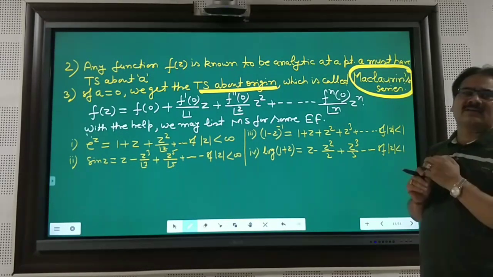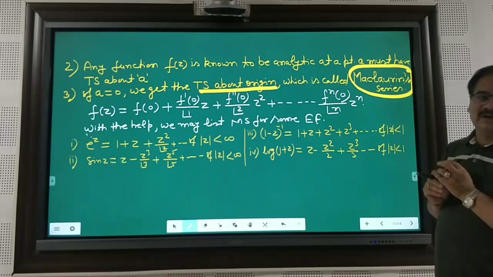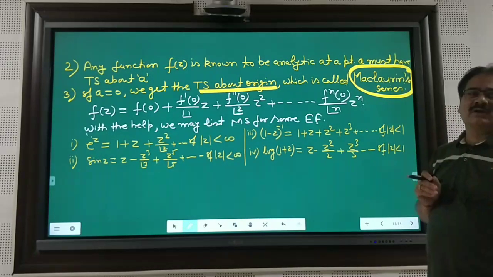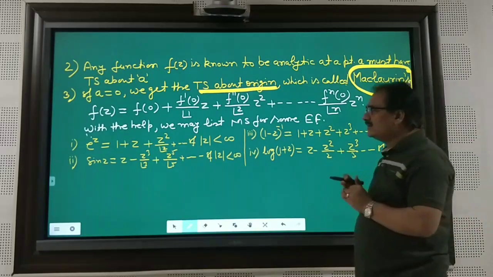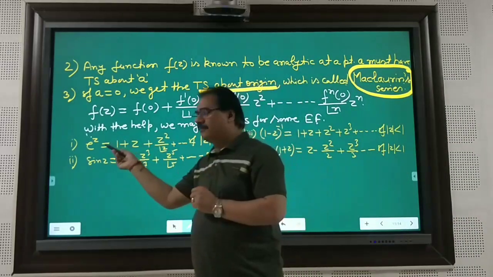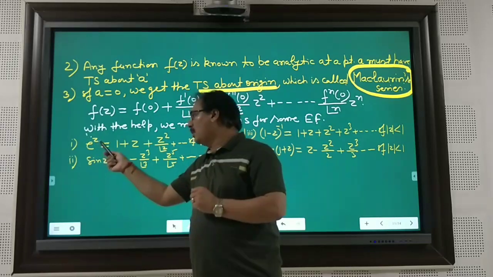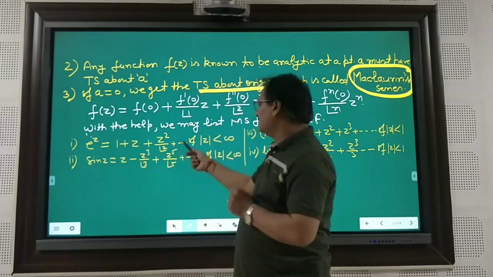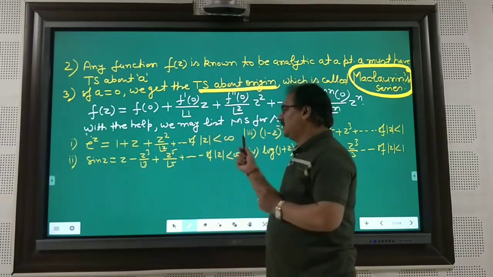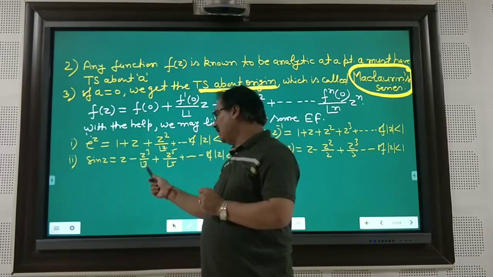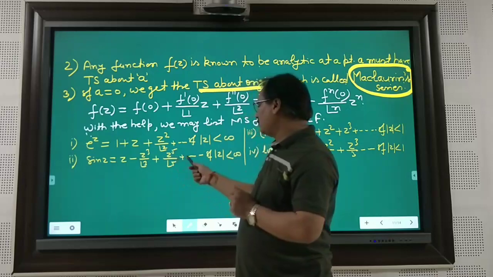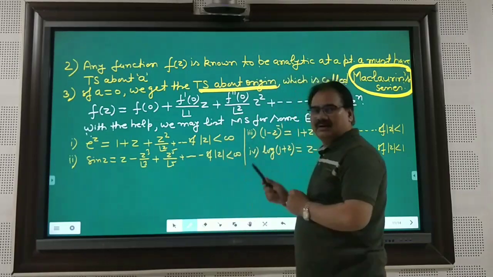You already know the expressions of sin z, cos z, e to the power z. All the expressions you can derive with the help of the Maclaurin series. I have written a few: the exponential e to the power z, you can derive, is 1 plus z and so on, where modulus z is less than infinity. Similarly sin z is z minus z cube by factorial 3 plus z to the power 5 by factorial 5, where mod of z is less than infinity.